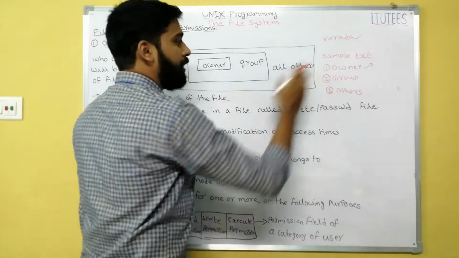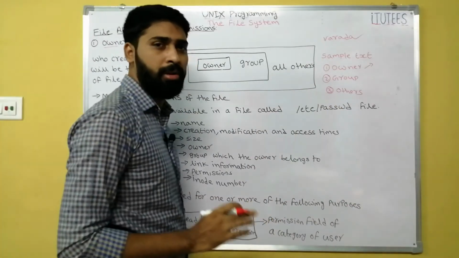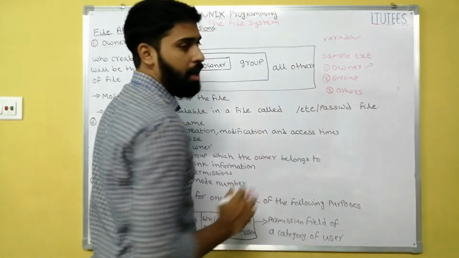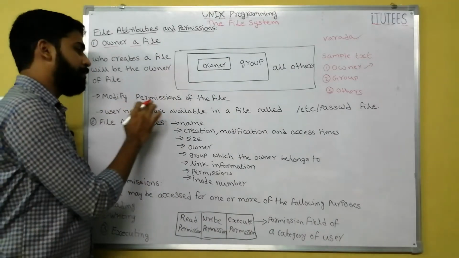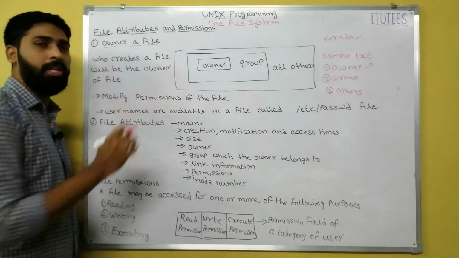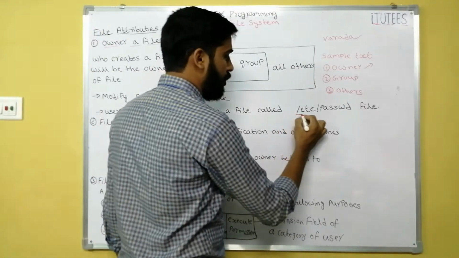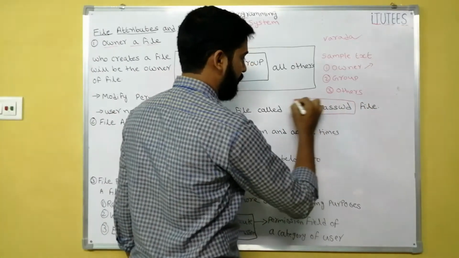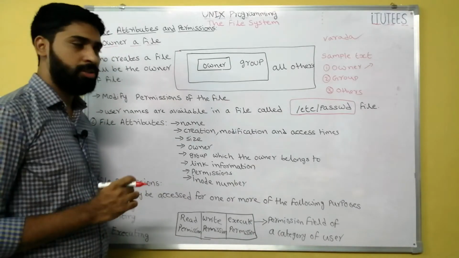Other than this owner, the remaining people who do not belong to this group are treated as others. The owner has some special privileges, that means they can modify permissions of the file. All the usernames are available in the file /etc/passwd. In this, all the user information is stored.